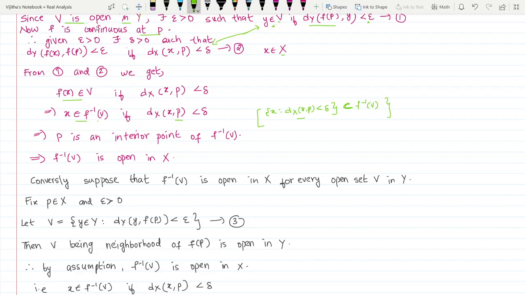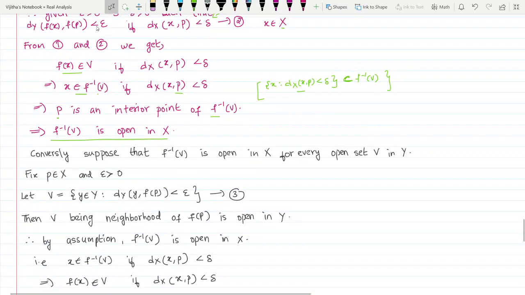So it means that p is an interior point of f inverse of V. Interior point definition. So we took an arbitrary point p, and it is an interior point. So similarly, every point of f inverse of V is an interior point. Hence, we conclude that f inverse of V is open in X. Okay, so the first part we proved. Now we have the converse part.